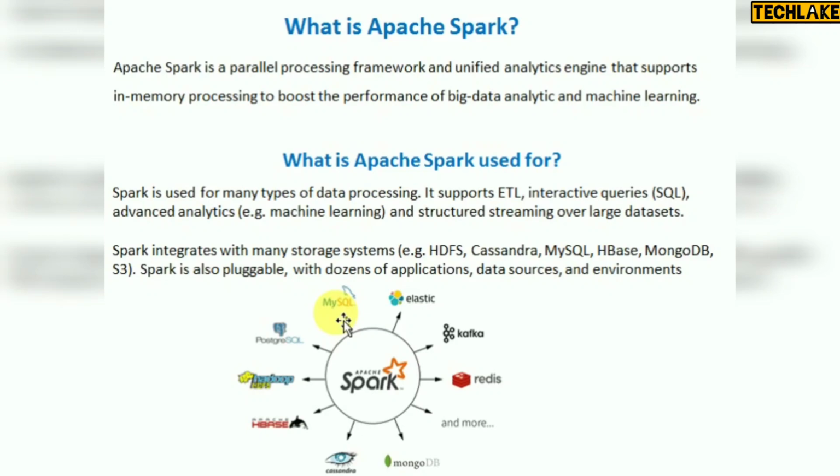This is the overview introduction, like why Spark. It is a parallel processing in-memory engine. Everything is stored in memory, and it gives the best performance for big data analytics, machine learning and data science projects, as well as live streaming for big data sets. So if you have huge data sets on live streaming, you can use Spark.